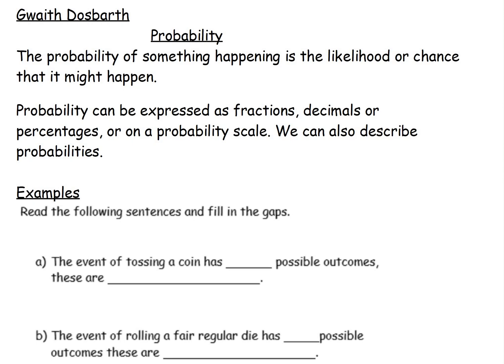So if we look at A, the event of tossing a coin has how many possible outcomes? Well, what could you have if you were throwing it up? You could either have a tails, couldn't you? Or heads. And these are outcomes. So there are two possible outcomes, and these are tails, throwing tails, or heads.